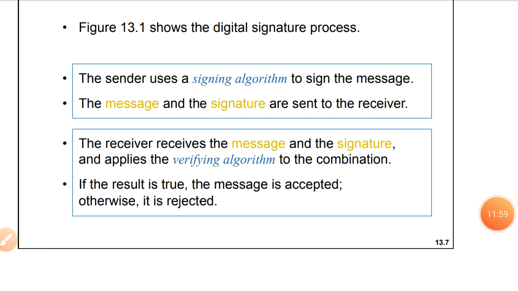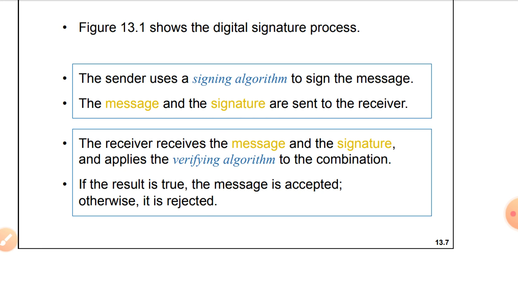Now we'll see the process of the digital signature. At the sender side what is happening, and at the receiver side what is happening. At the sender side, the sender uses the signing algorithm to sign the message, and the message and the signature are sent to the receiver.